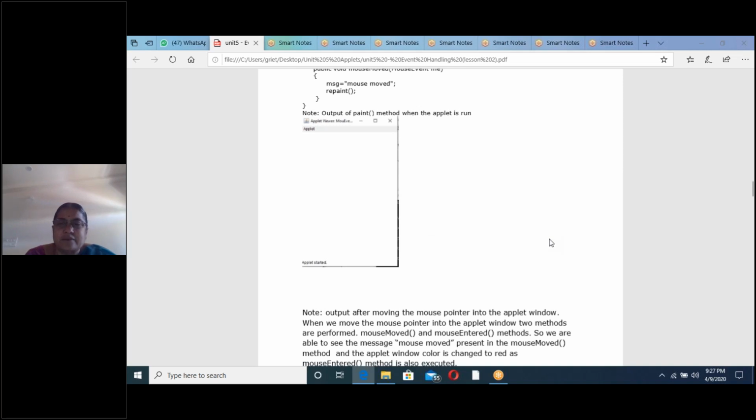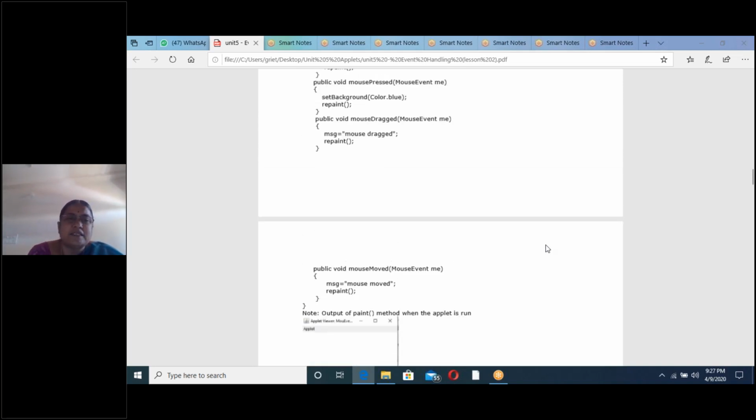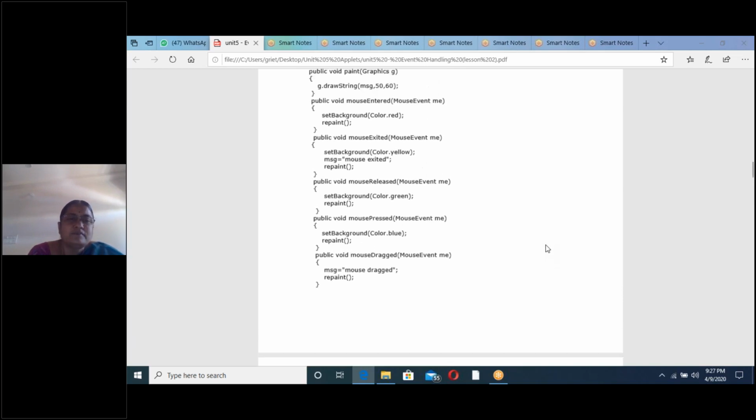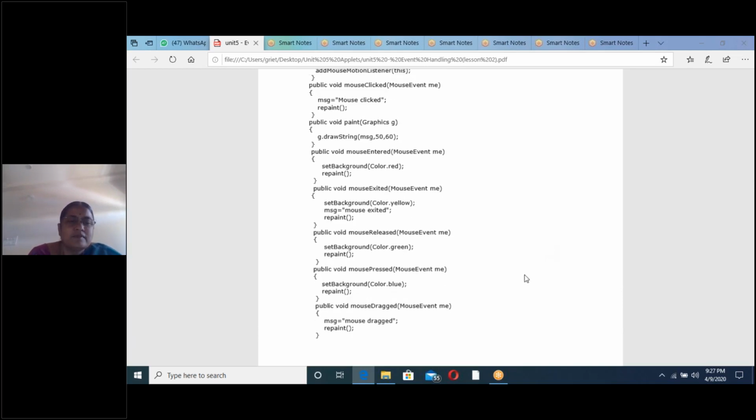First we will see the first combination. Moved and entered we will see. Like that you can understand the remaining combinations. I will explain moved and dragged. Where is moved? Mouse moved.